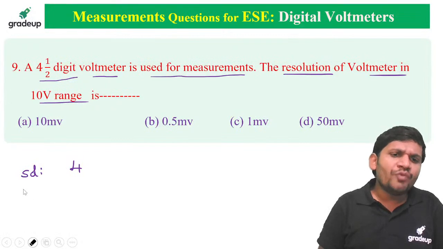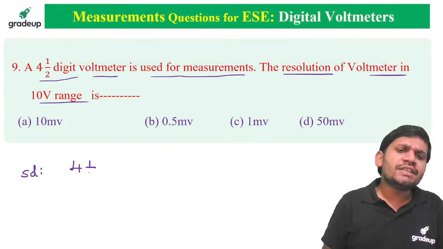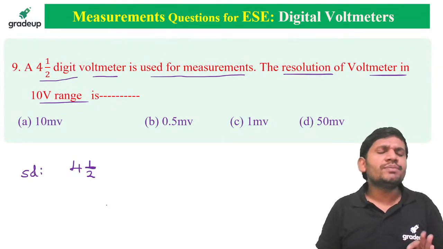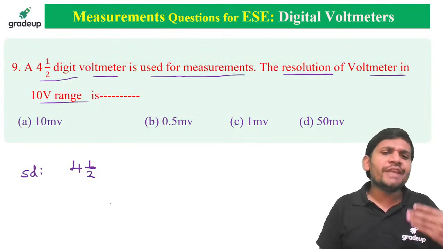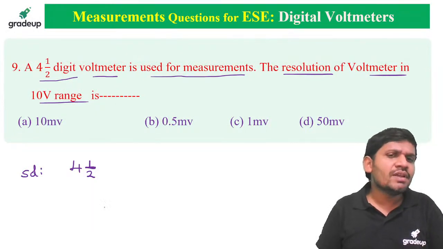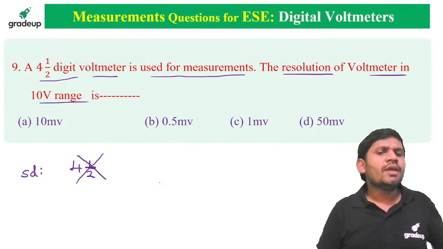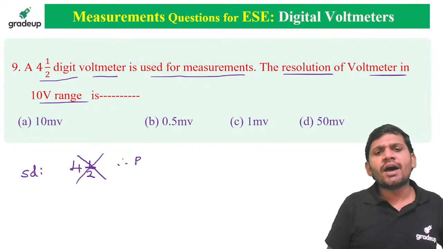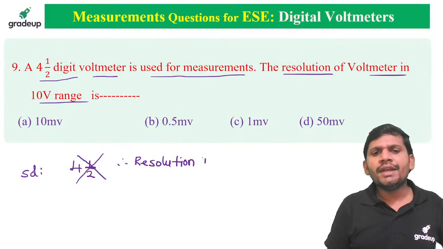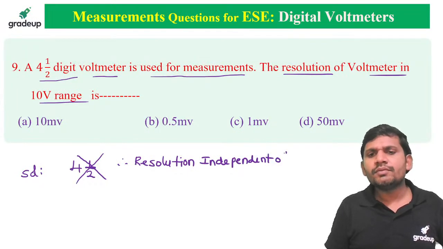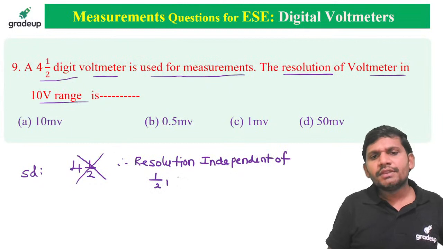In 4.5, the half digit, 3 by 4 digit, and 5 by 6 digits are all there only to extend the range. Point to remember, friends: whether 4.5, 4 3 by 4, or 4 5 by 6 is given, no need to consider these half digits, 3 by 4 digits and 5 by 6 digits, because resolution is independent of half digit, 3 by 4 digit, 5 by 6 digit, etc.